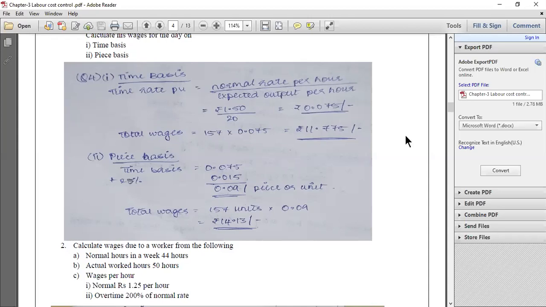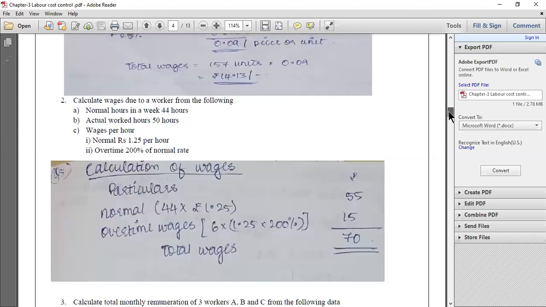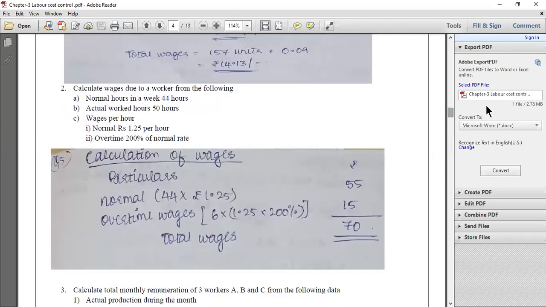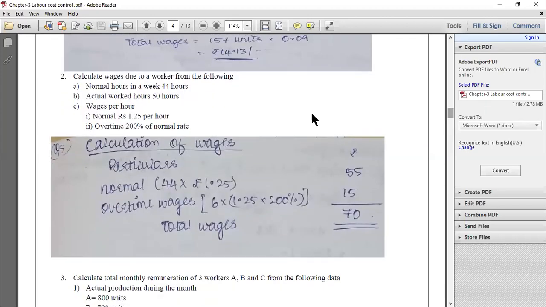So this is how we have to calculate wages under time rate and piece rate system. Now moving on, let us look at this question. Here they have given: calculate wages due to a worker from the following. Normal hours in a week is 44 hours. So that means in a week they will be working for 44 hours.